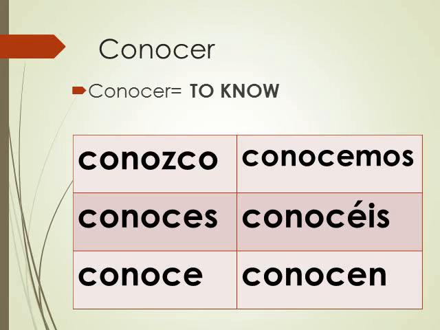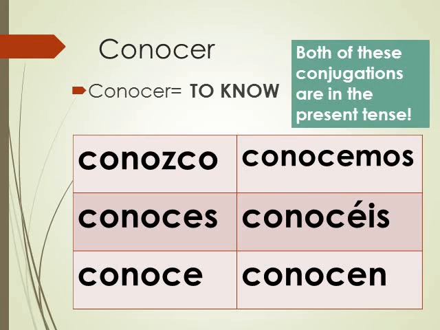All right? So, again, like I mentioned before, both of these conjugations are in the present tense. These are not conjugated in the preterite tense, okay? So be careful and definitely write a note saying that this is in the present tense and not in the preterite, okay? Also, like I mentioned before, the yo form is irregular, all right?